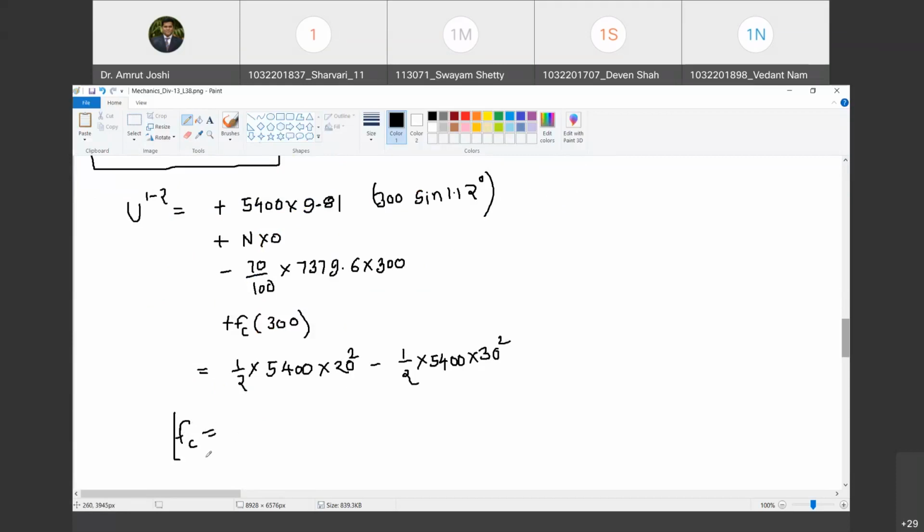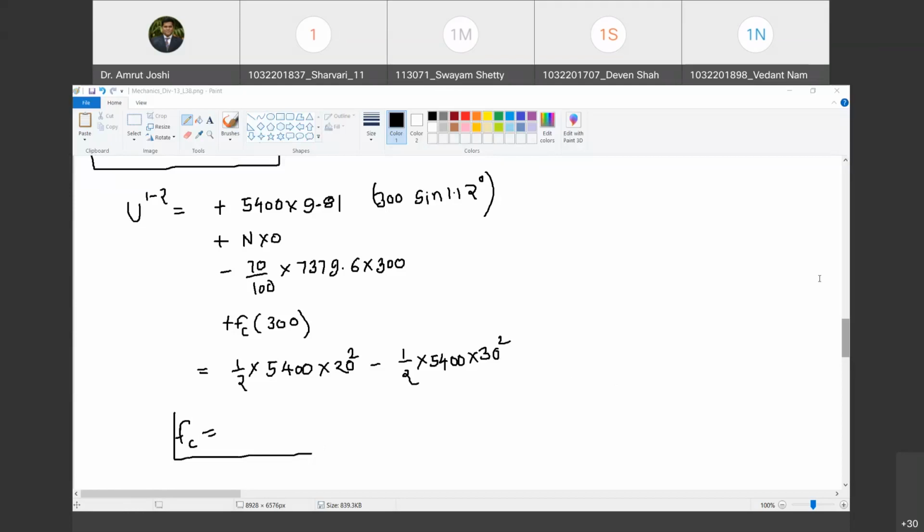I want independent confirmation. I will also be solving with you. Calculator, let me solve. 1 minute. Yeah. So it is 5400 into 9.81 into 300 sine of 1.12 degree.